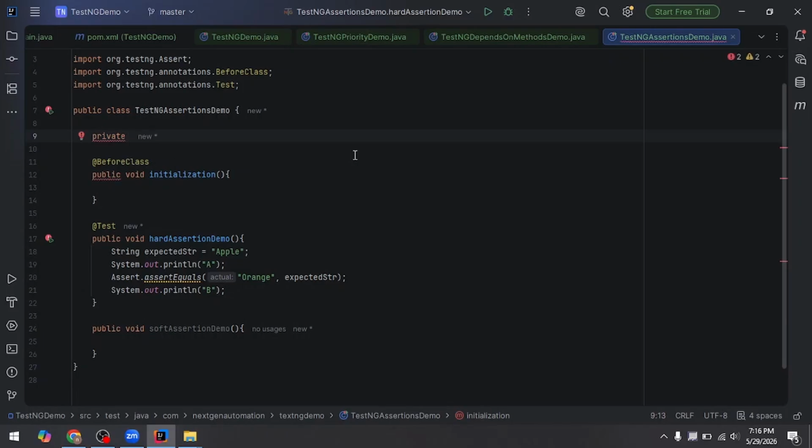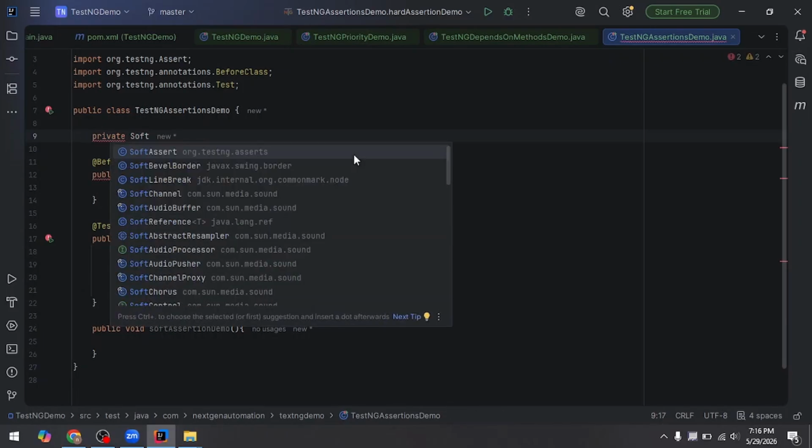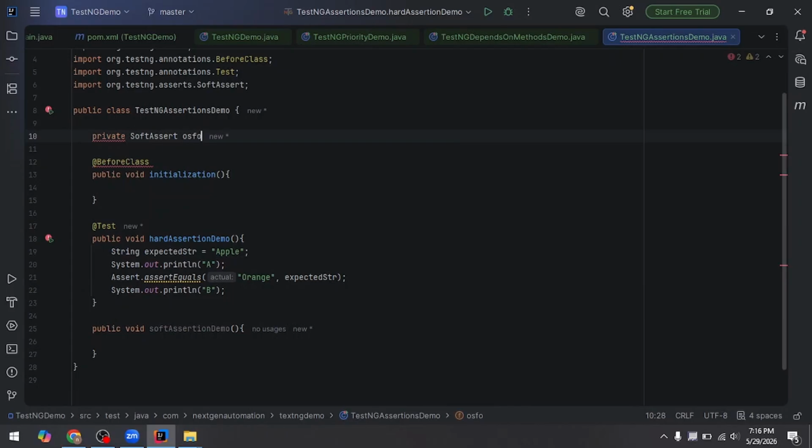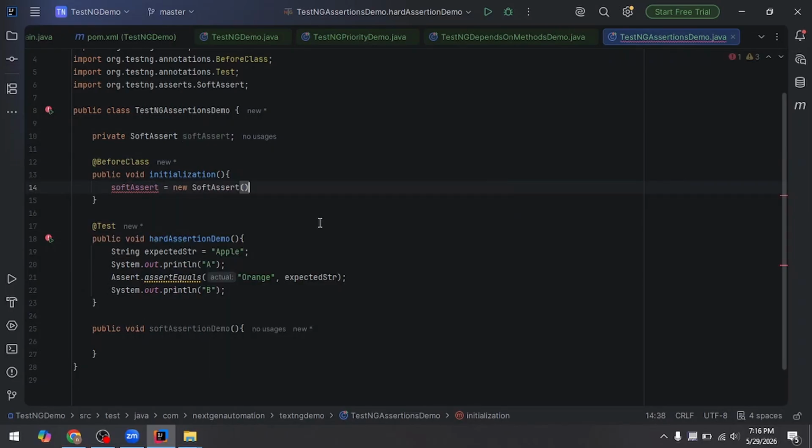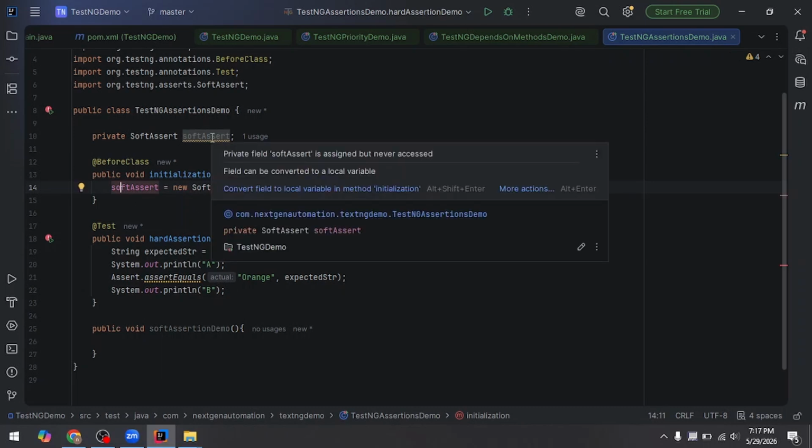Private SoftAssert softAssert, then softAssert is equal to new SoftAssert. So I create the object of this SoftAssert. The IDE says the private field is assigned but never accessed.